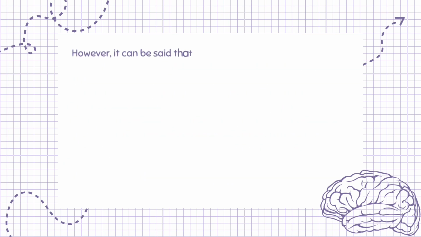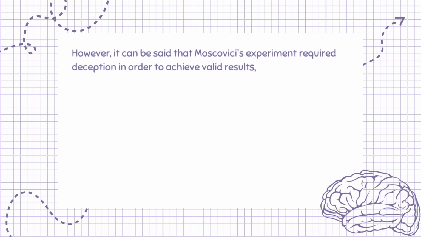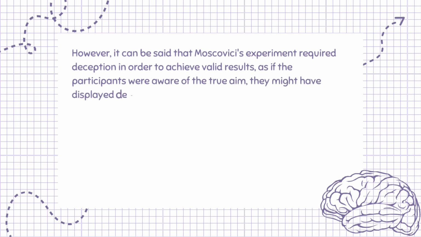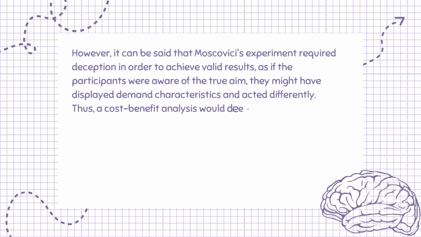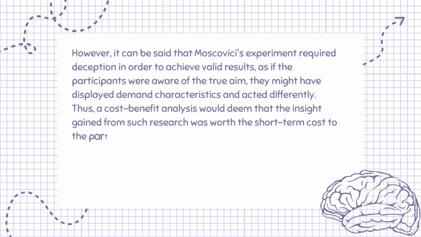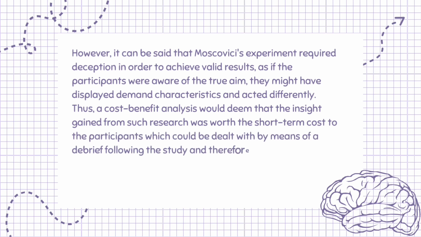However, it can be said that Moscovici's study required deception in order to achieve valid results, as if the participants were aware of the true aim, they might have displayed demand characteristics and acted differently. Thus, a cost-benefit analysis would deem that the insight gained from such research was worth the short-term cost to the participants, which could be dealt with by means of a debrief following the study, and therefore this increases the validity of the findings.